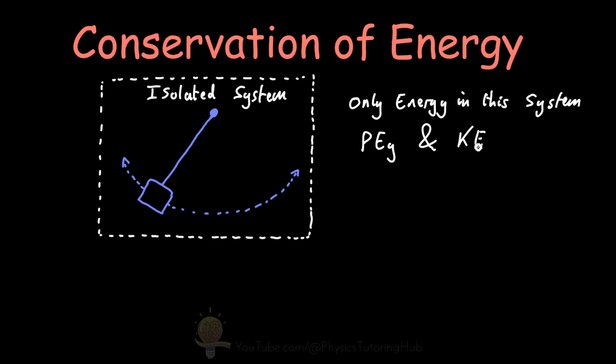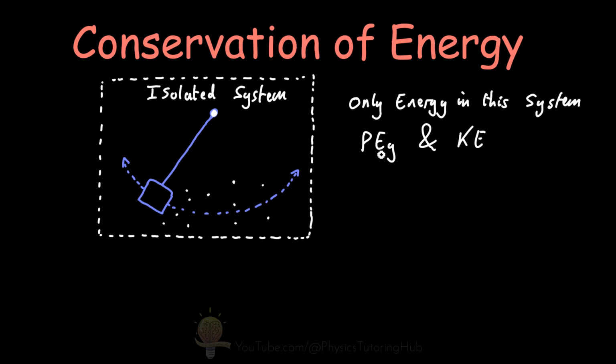Now in reality, this can never truly be an isolated system because some of the pendulum's kinetic energy as it swings backwards and forwards will be spent pushing the gas molecules out of the way and overcoming friction in this pivot here. But if it could be an isolated system, this pendulum would swing forever because the total energy in this system will never change. It will never leak away.